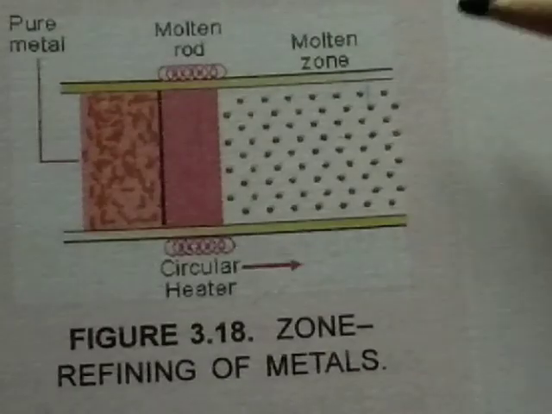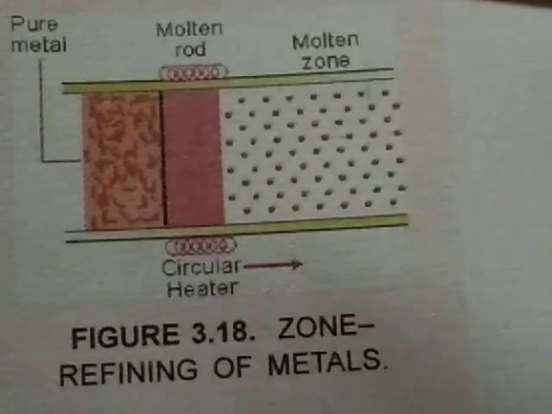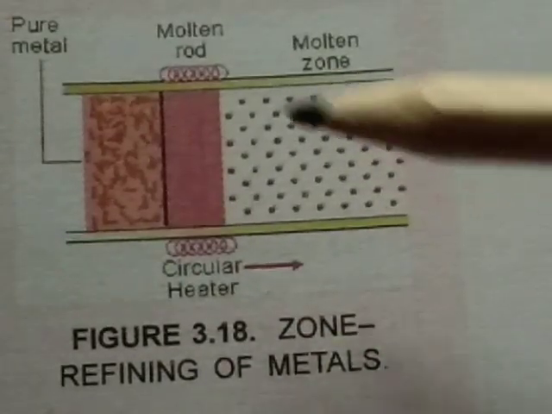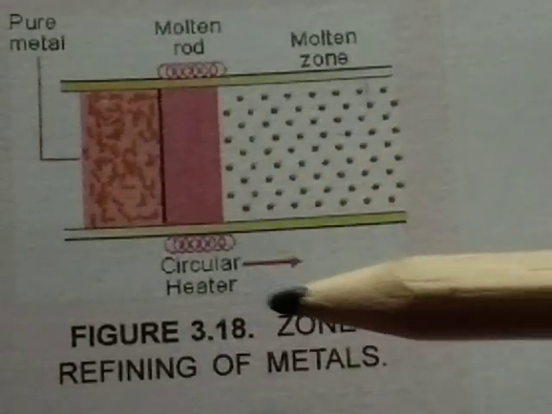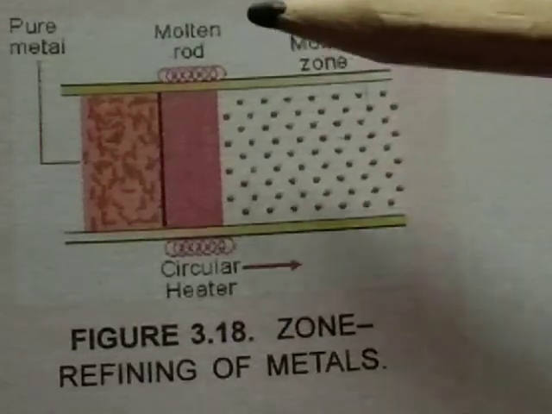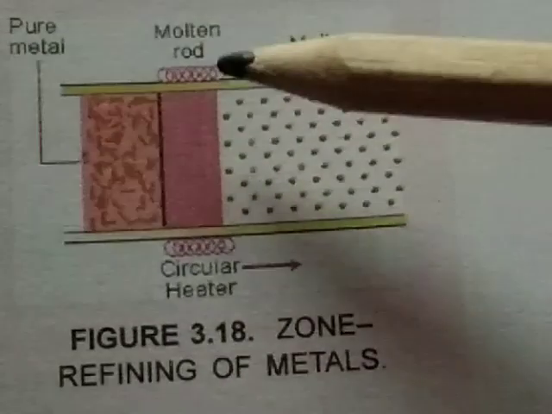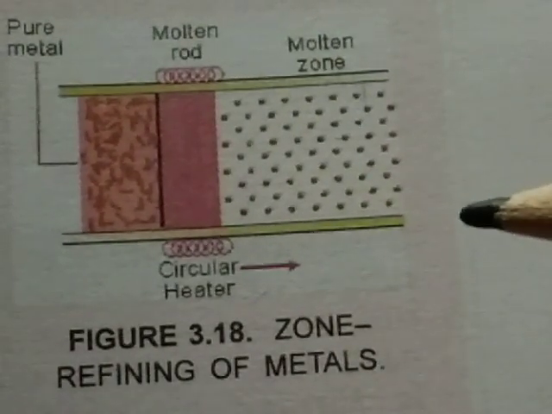The whole process is carried out in an inert atmosphere in order to prevent oxidation of the metal. So by the help of this zone refining process, we can easily convert impure metals into pure metals.